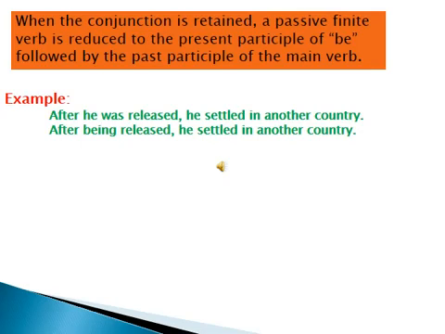After he was released, he settled in another country. Means there is a conjunction, after. So when we use the conjunction after and make the passive non-finite, it becomes being released. Means we have to use the present participle of be followed by the past participle, the third form of the verb. So after he was released, he settled in another country becomes: after being released, he settled in another country. Hopefully you have understood. Okay, so let's go further for the last page.